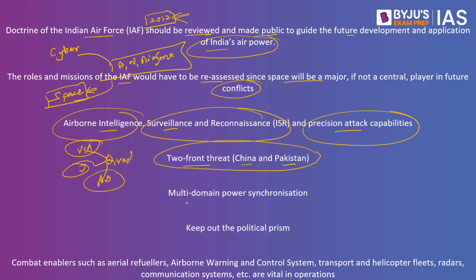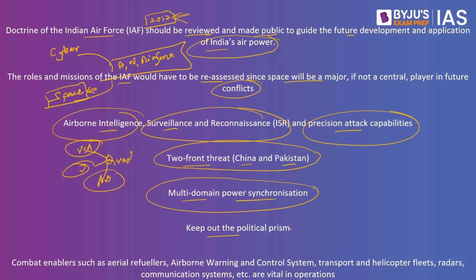Fifth is in terms of multi-domain power synchronization. What do we understand by this? Let's say, for example, there are different areas like the army, the navy, the air force. Each has its own share as well. One of the major shares that is also coming into picture is the air force. So how are we making sure that all these areas are interconnected? How are we going to coordinate with them? That also will have to be put up as part of the Air Force doctrine.